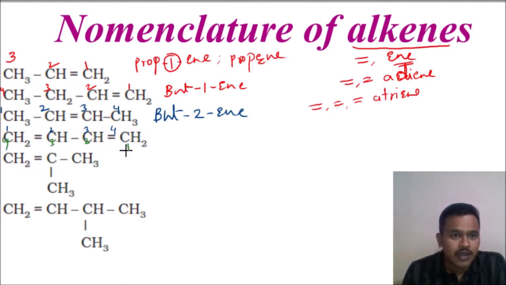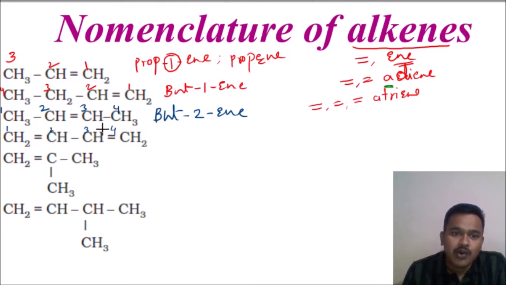Again the same: the first and third positions have double bonds. So whenever equivalent positions are there and both are similar functional groups, you can take either side. So I will choose from left to right. Already we discussed that whenever more than one double bond is there, the name ends with "a".